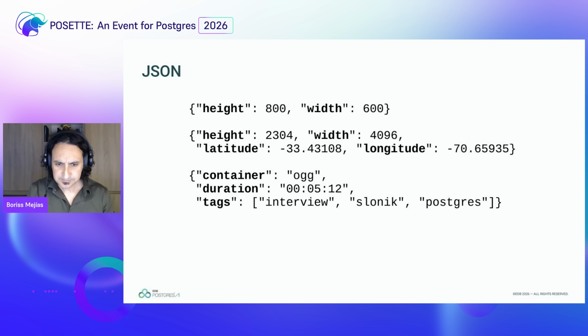But then some pictures will also have, if you took it with your phone, or you added it afterwards, a latitude and a longitude to specify where this picture was taken. For instance, in this case, by coincidence, it is the first venue where I saw a metal band playing in Chile. In another example, you can also have the container of a video, which is OGG, for an interview of Slonik talking about Postgres, which is exactly the same time as one of my favorite metal songs.